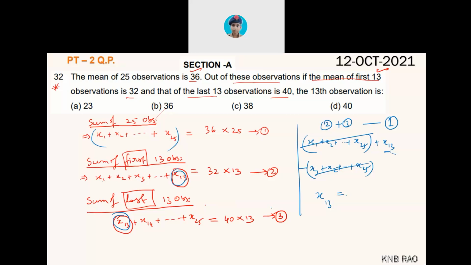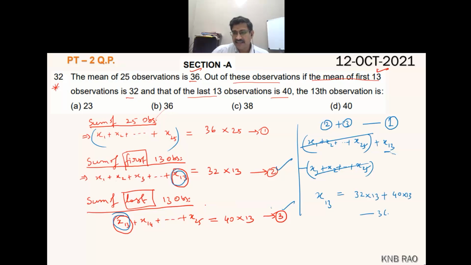Now one and only one fellow left over is X13. When I add 2 and 3, from that sum if I subtract 1, we get 32 into 13 added to 40 into 13 minus 36 into 25, which is 520. This is how we do it.